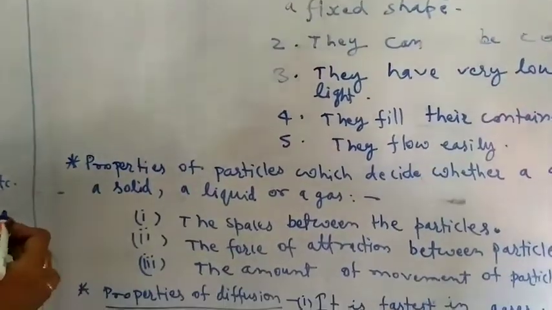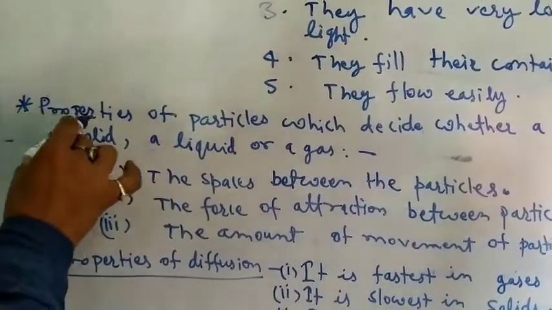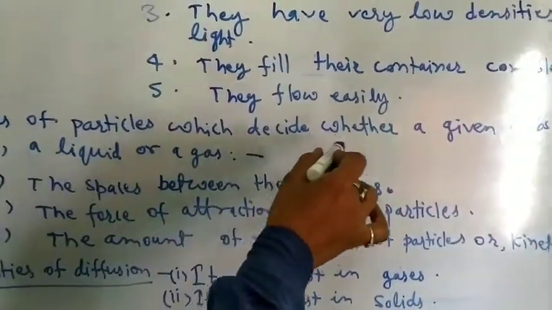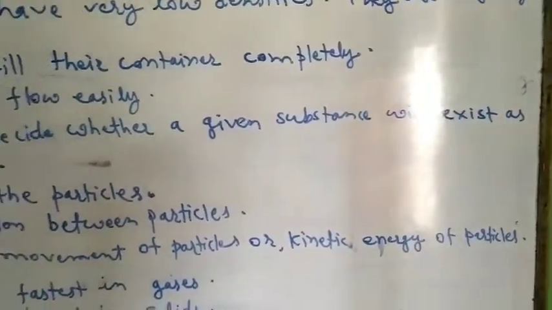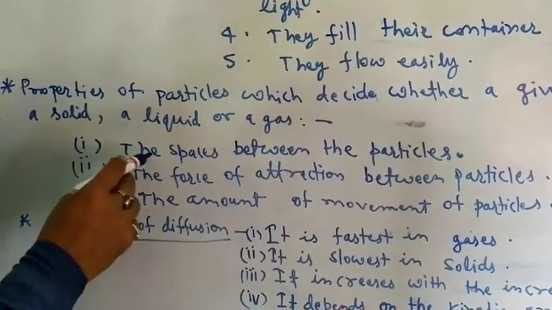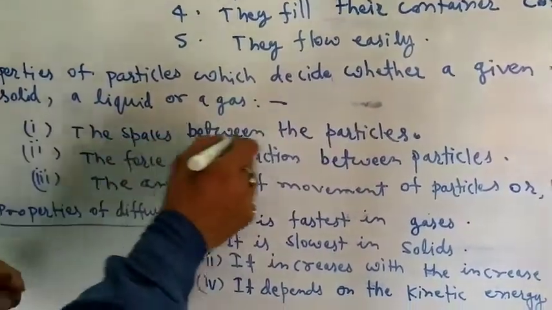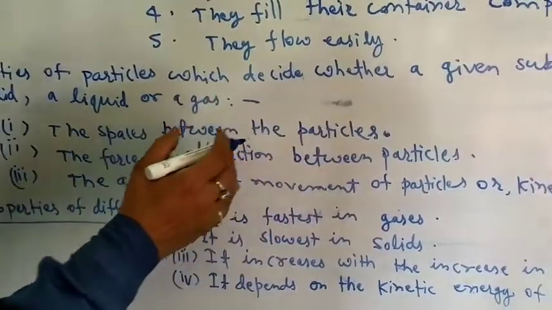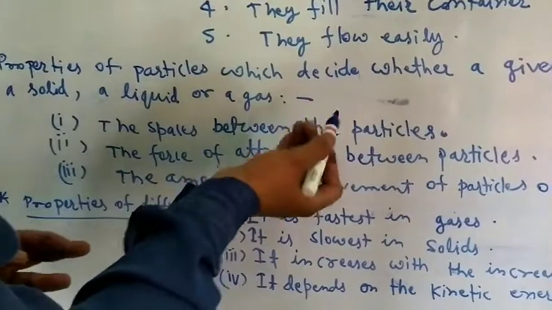Now, we have to know the properties of particles which decide whether a given substance will exist as a solid, a liquid or a gas. So, the first one is the spaces between the particles. The spaces between the particles of matter decide whether the given substance is a solid, liquid or a gas.